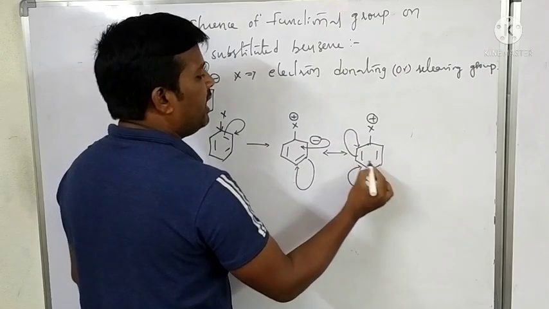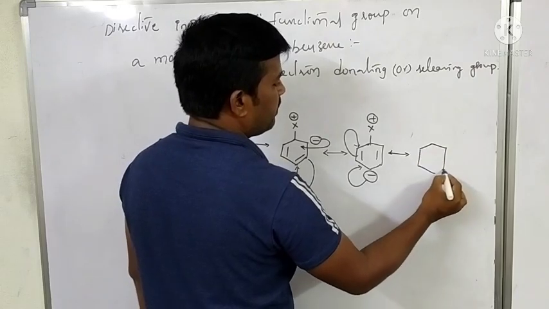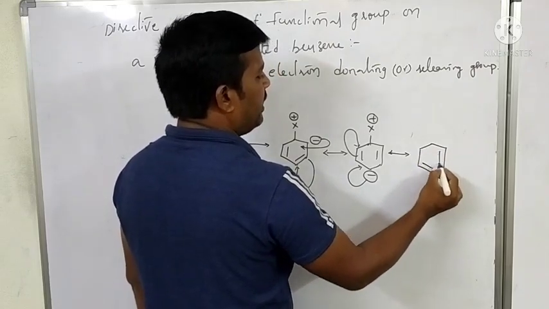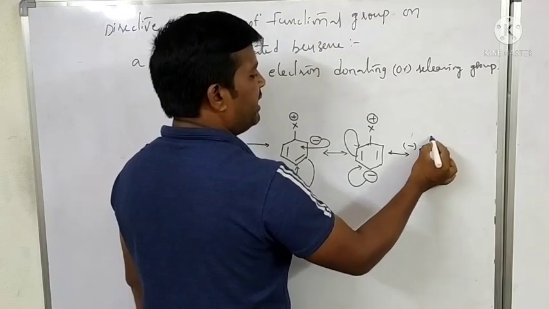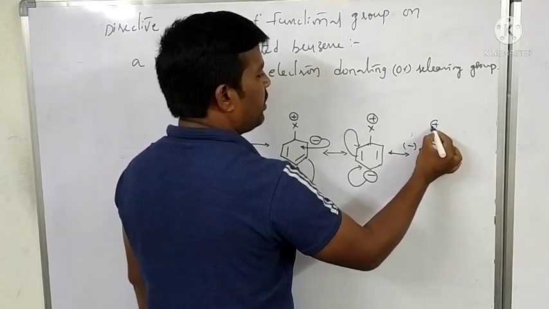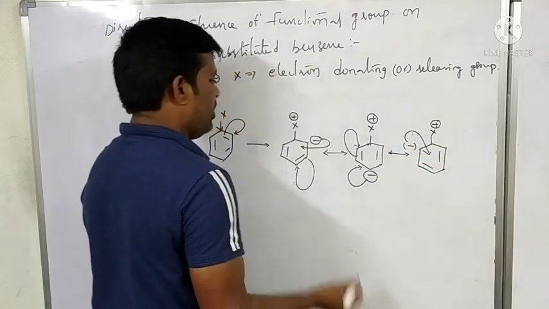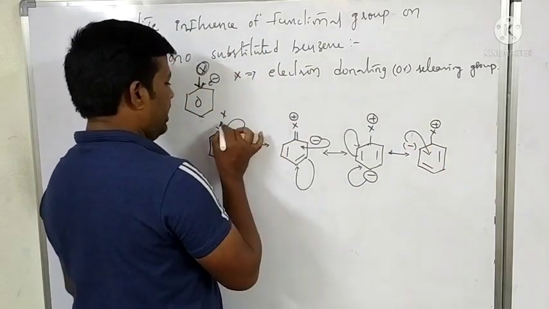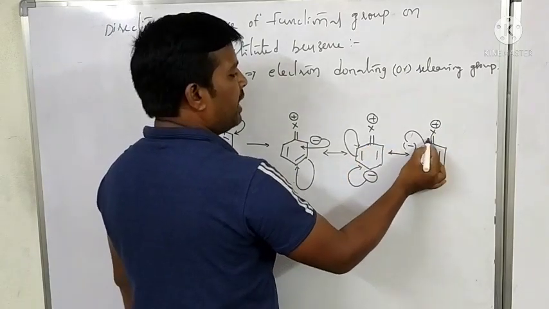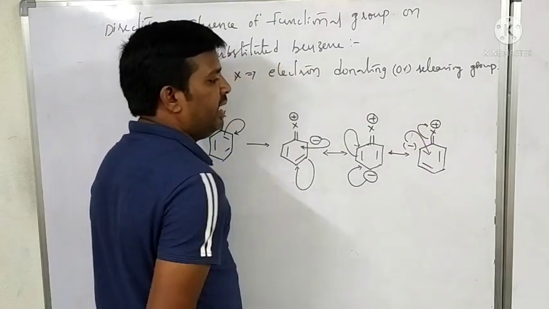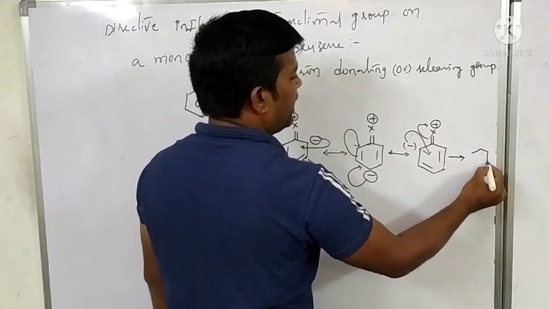This carbon gets a negative charge and X gets a positive charge. Automatically, this bond shifted like this, giving a double bond here. Okay, automatically this bond shifted towards the electron donating groups. Finally, we'll get what is that?